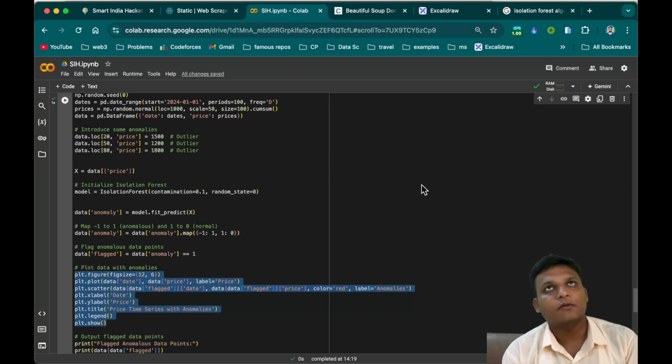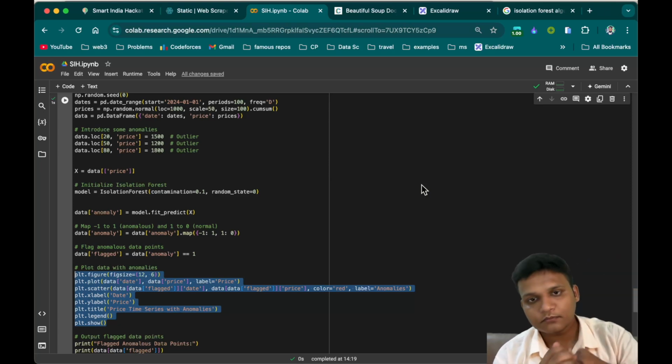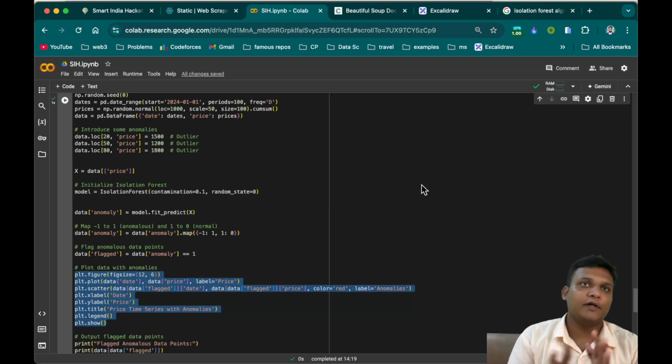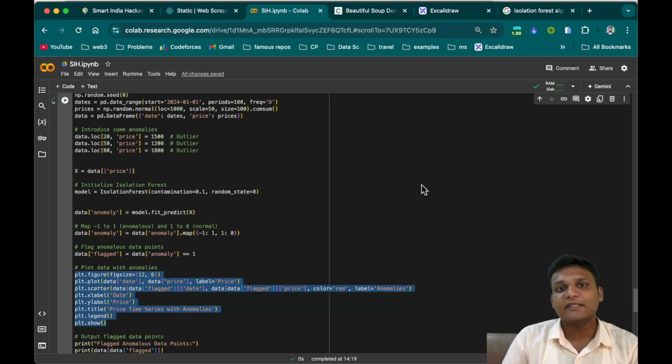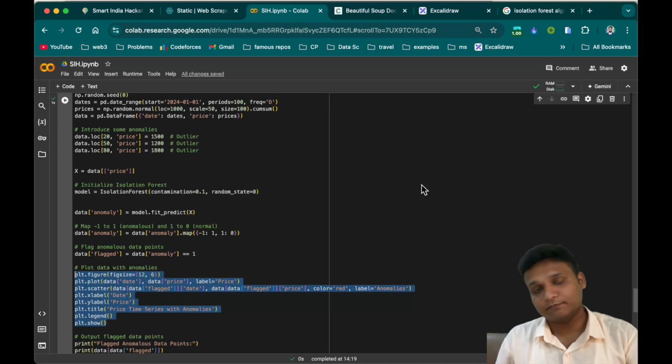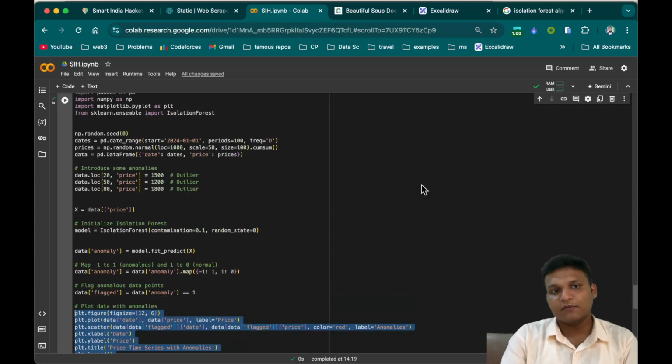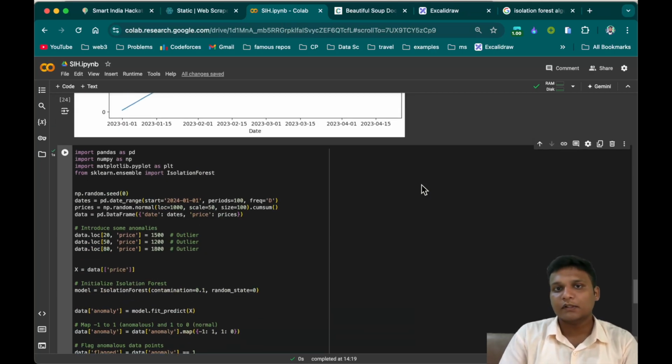You might feel it is easy to find that the trend is different from the regular one. But what if there are thousands of points? Then it is very hard to imagine, even from 4D it gets very difficult to imagine. What if there are hundreds of thousands of points and parameters? It gets difficult. So our isolation forest helps to find those kinds of anomalies. This is how anomaly detection is going to happen.